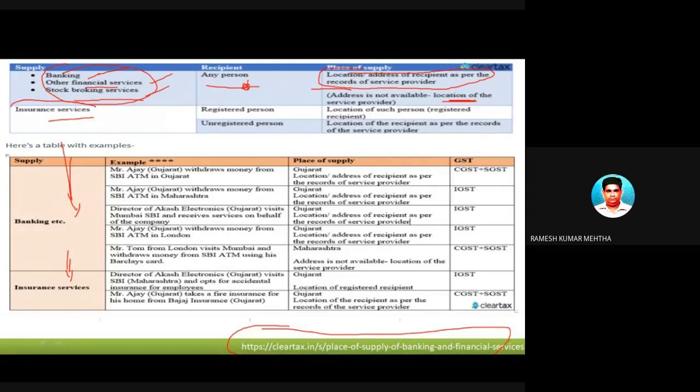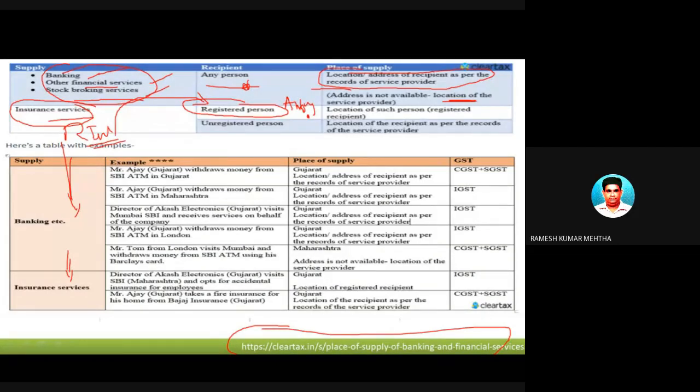In case of insurance, something different is there. If services are provided to registered persons, for example, insurance companies like Reliance Insurance provide services to a registered person, for example Ambuja Cement, which is getting its plant and machinery, land and building insured with Reliance Insurance Company.